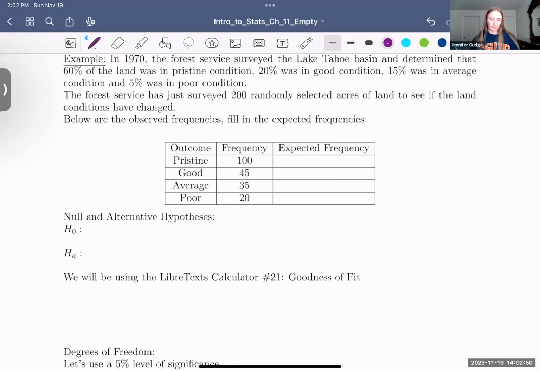In 1970, so we're all the way talking about 1970, a long time ago. In 1970, the Forest Service surveyed the Lake Tahoe Basin and determined that 60% of the land was in pristine condition, 20% of the land was in good condition, 15% of the land was in average condition, and 5% of the land was in poor condition.